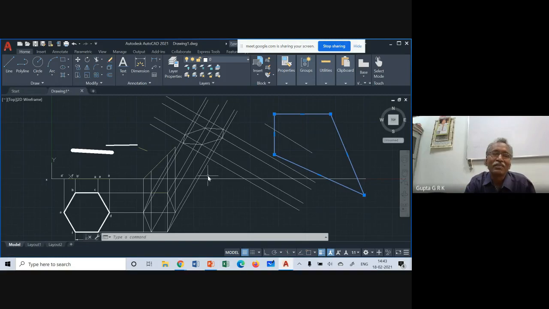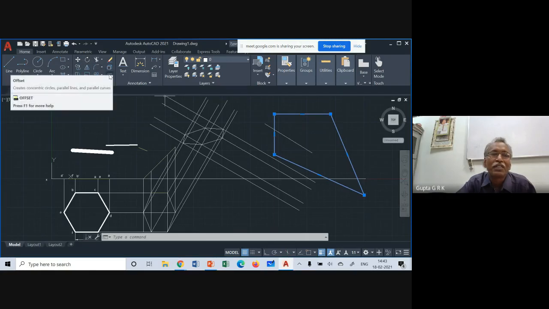We used only a few options: rotate, move, explode, offset, copy, and some more. This is reflection, mirror reflection, and there is array, and many other things.